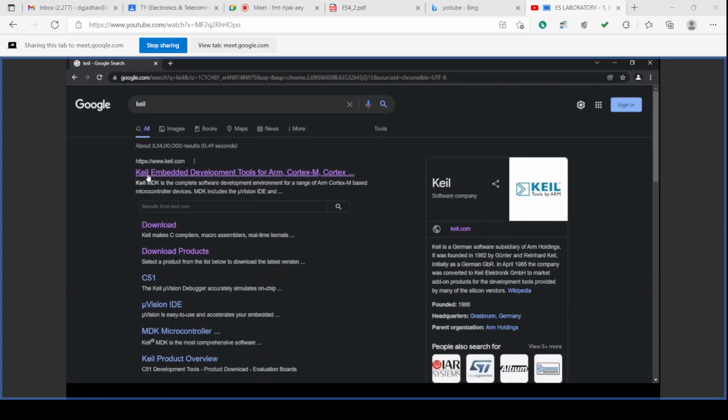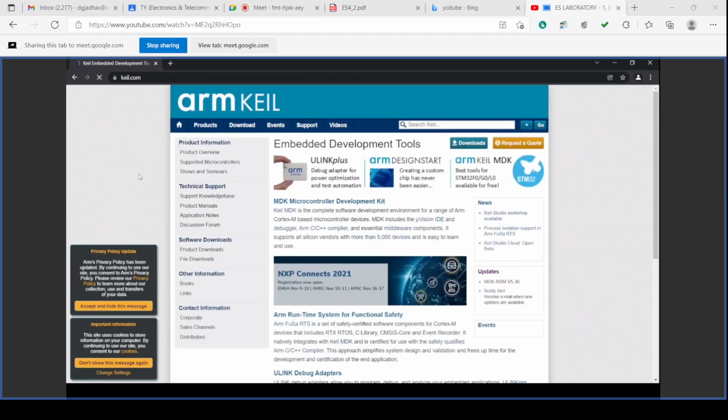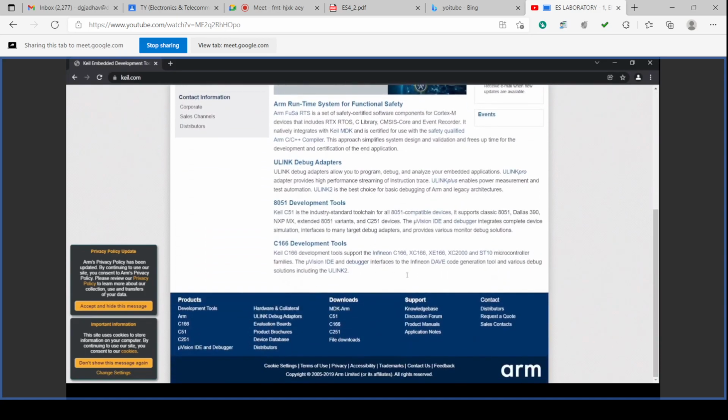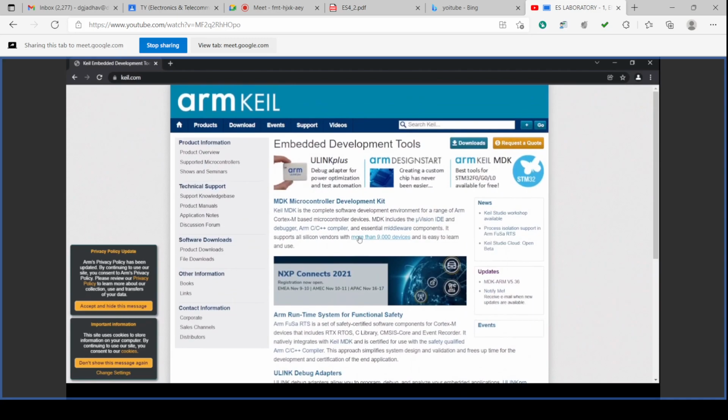So Keil Embedded Development Tool for ARM Cortex Core, and the same is there for 8051. You can click here on the download for Keil C51 C compiler, macro assemblers, or you can go to www.keil.com. So this is the website for that, www.keil.com. All the information is there. You can read it. Now go through the website.